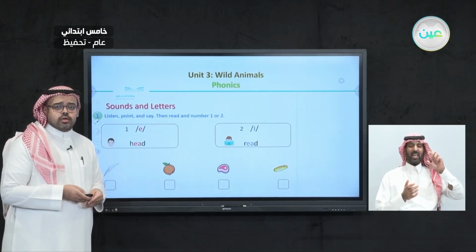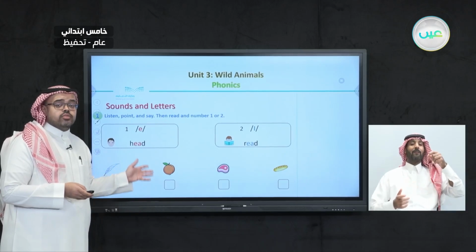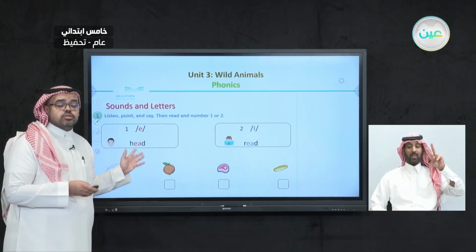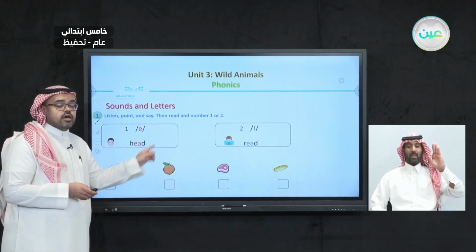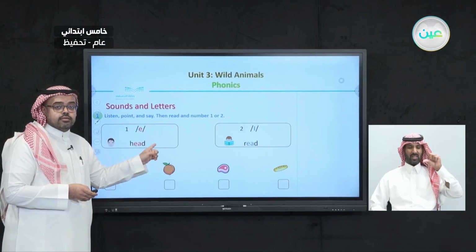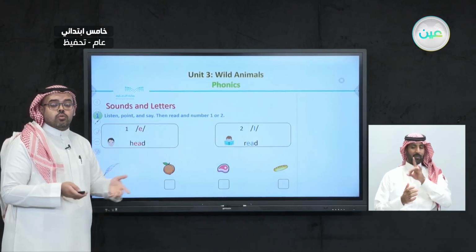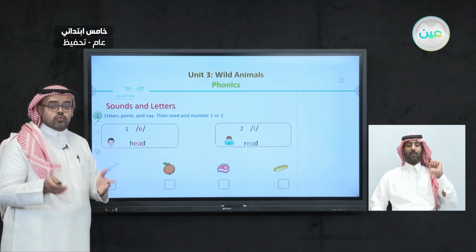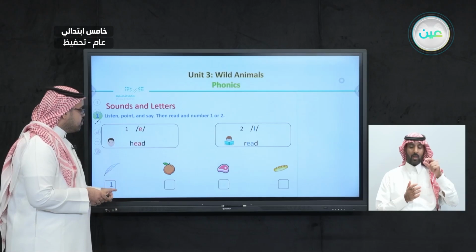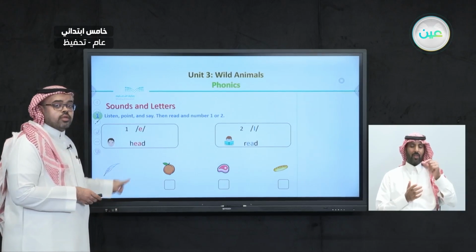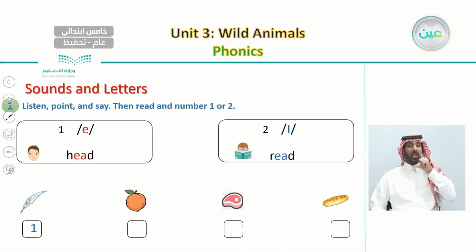So what do you think? What sound matches the word feather? Is it sound number one in head or sound number two in read? Of course, it is number one. Feather, head. They have similar sounds.